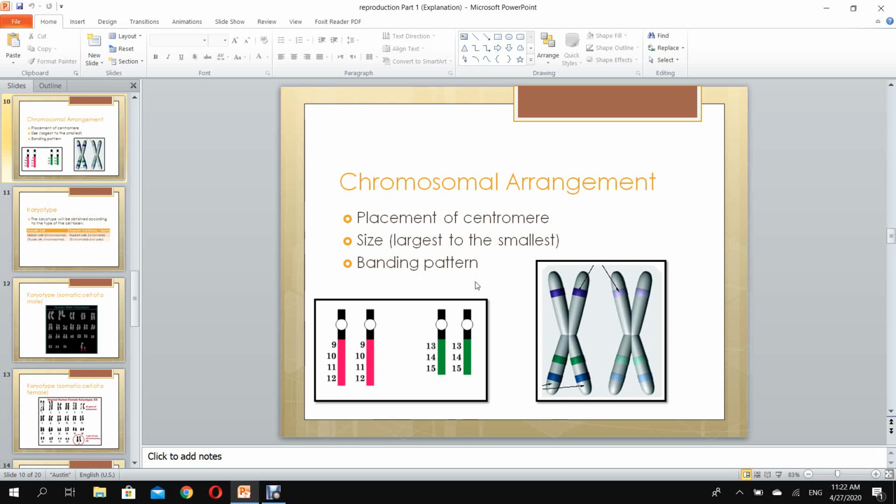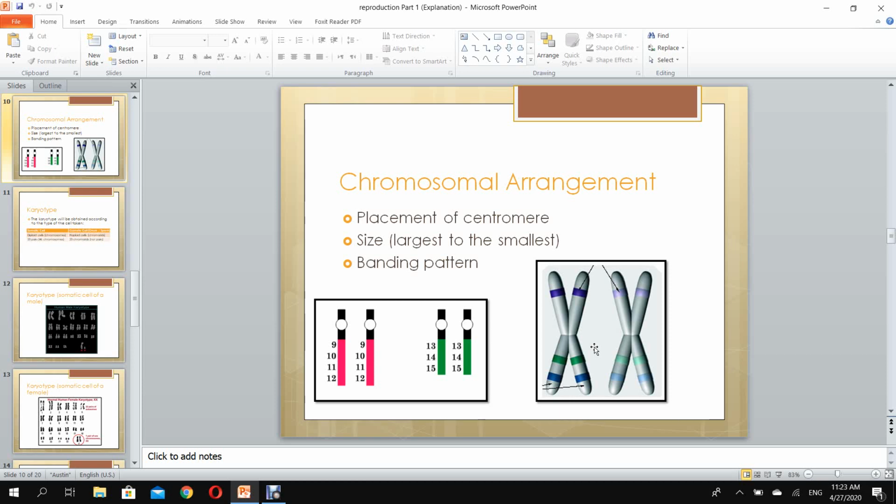If you look here, you can see bands. These bands are genes that code for something in our body. It may code for our earlobe if it is free or attached. It may code for our blood type. It may code for the shape of our nose, the shape of our hands.